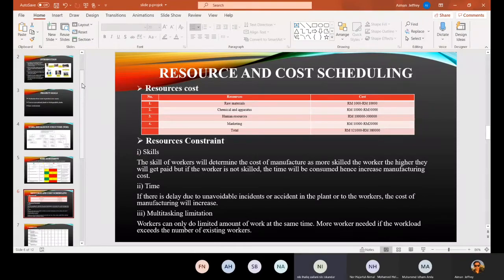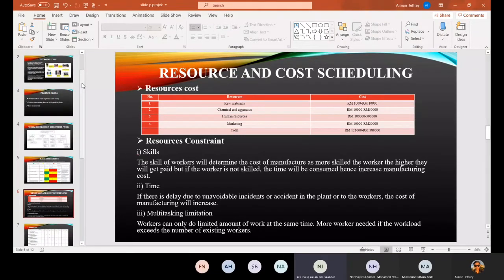Next, we go to cost constraint. The first one is skill. How much the worker will get paid is due to the worker's skill. The cost of manufacture will get higher if we use a lot of skilled workers, but if we hire workers with low skill, it will also make the cost of manufacture increase due to the time consumed by the workers to complete their project.